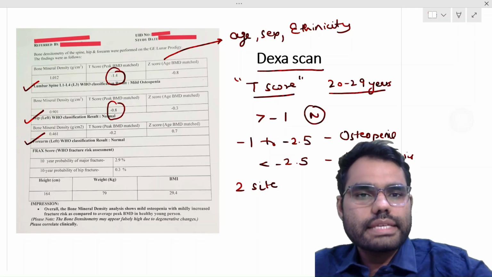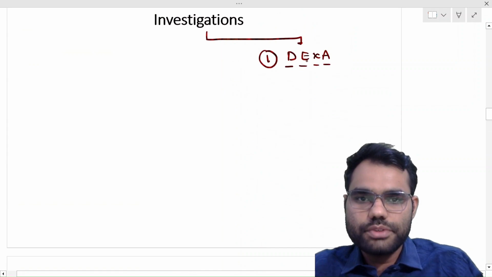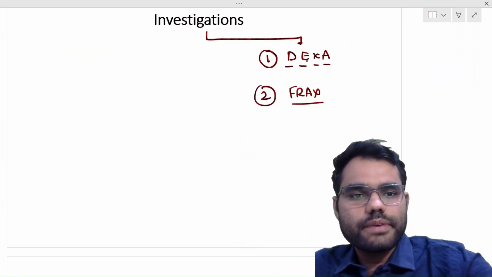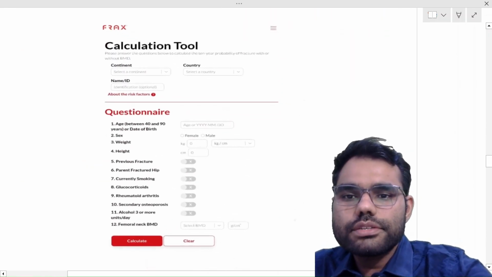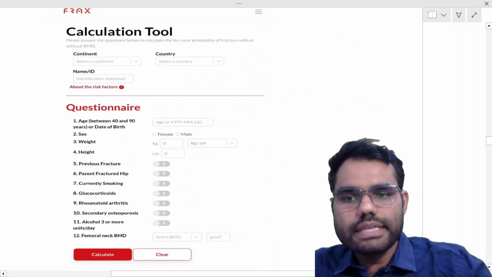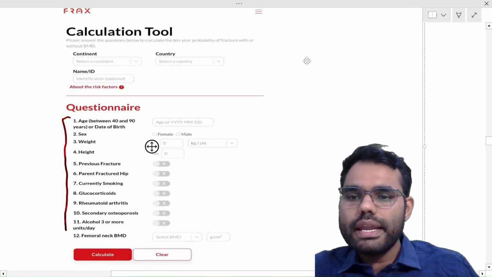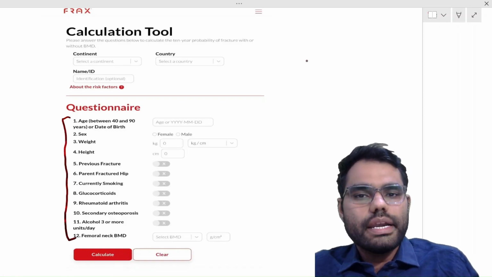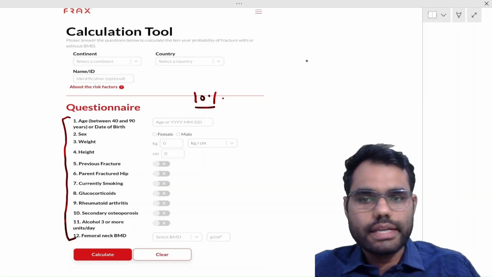So apart from this DEXA scan, there is another score which is known as the FRAX score, which we should calculate. So what is this FRAX score? Let us talk about this first. This is an online calculator which uses all the risk factors that we just now discussed, right? We have to answer yes or no, and depending upon that, it will give us the 10-year probability of a major osteoporotic fracture and a hip fracture, right?